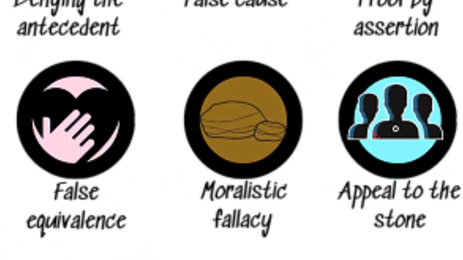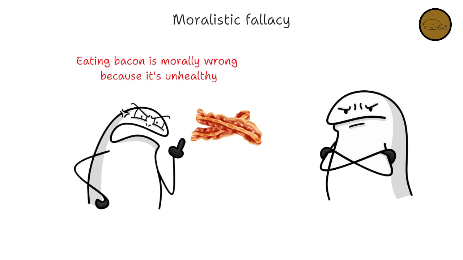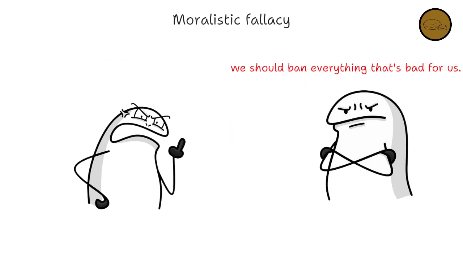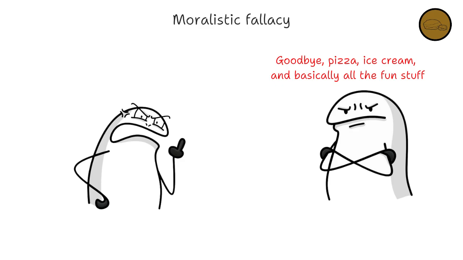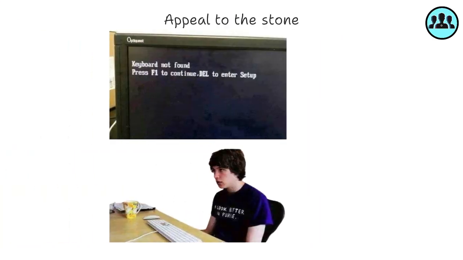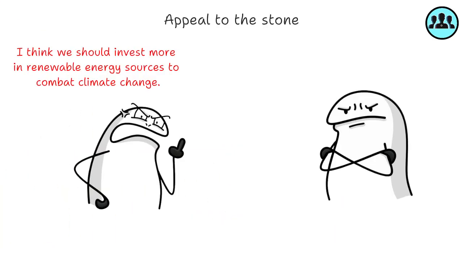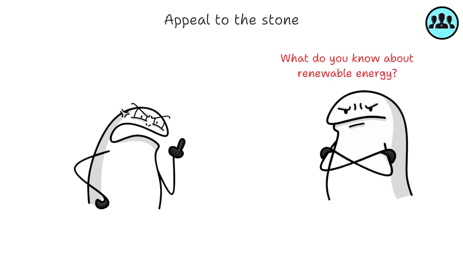False equivalence. It's a fallacy in which an equivalence is drawn between two subjects based on flawed or false reasoning. Moralistic fallacy. Making statements about what is on the basis of claims about what ought to be, in violation of fact-value distinction. Appeal to the stone. It happens when a dismissal is made by stating or reiterating that the argument is absurd without providing further argumentation.